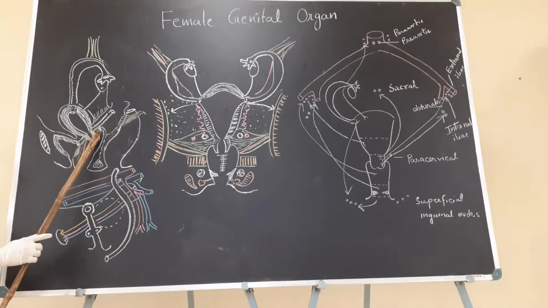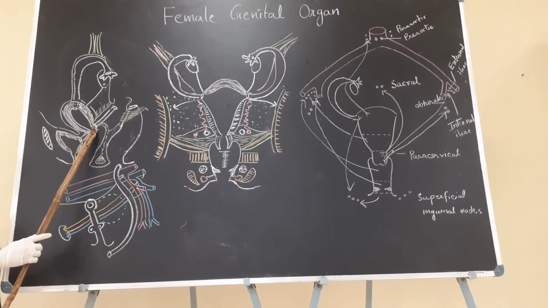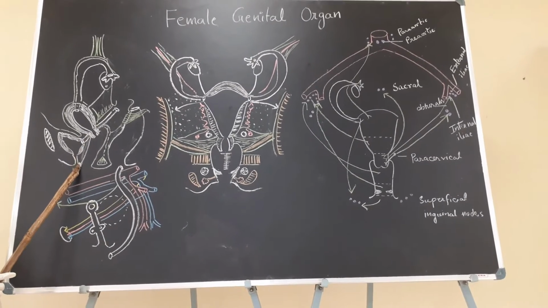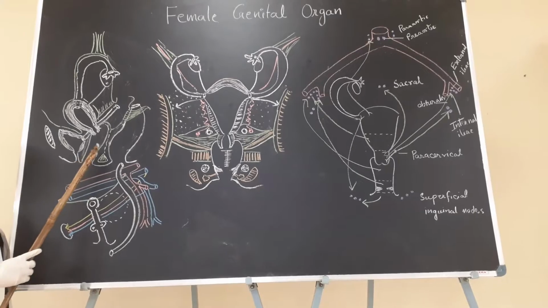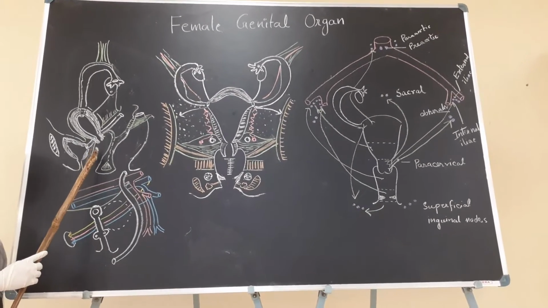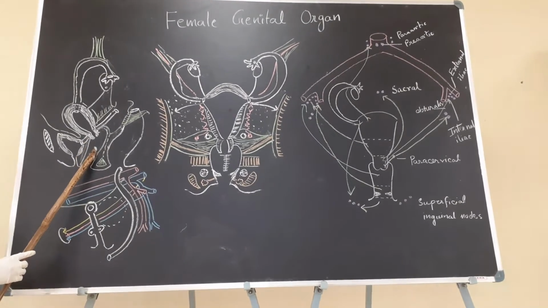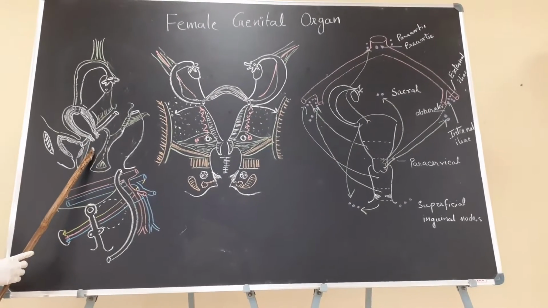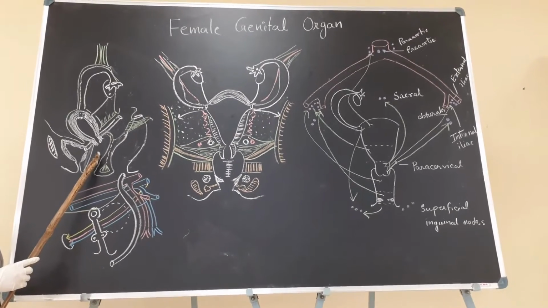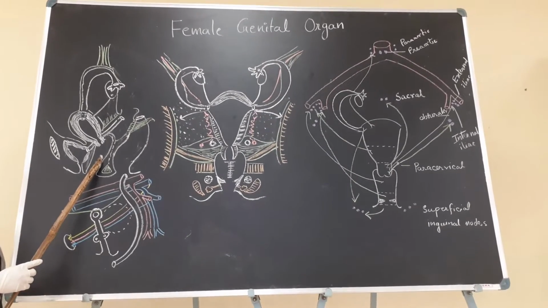It is attached high up on the cervix of the uterus, and anteriorly it is 7.5 centimeters. The vagina is for copulation and passage of the menstrual fluid, and it forms part of the birth canal.